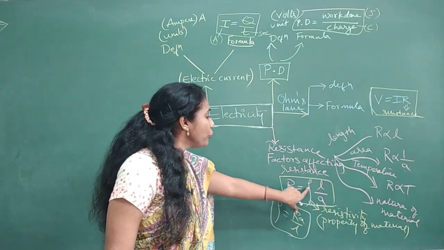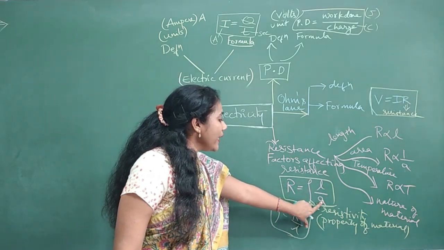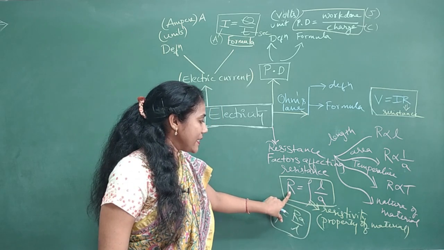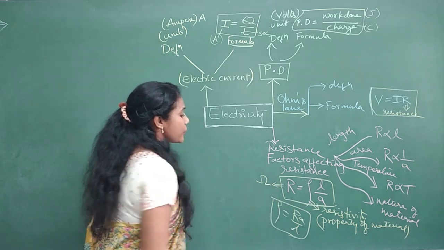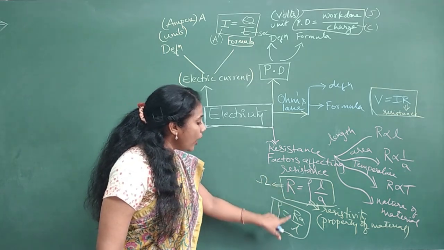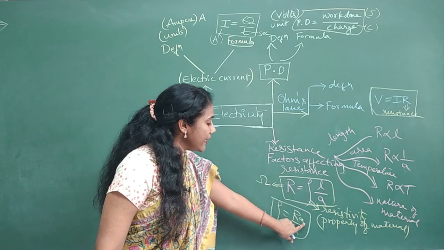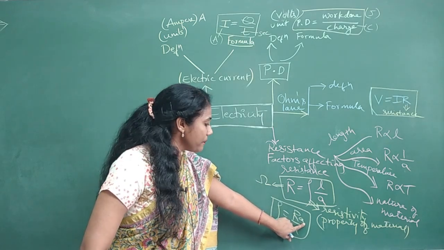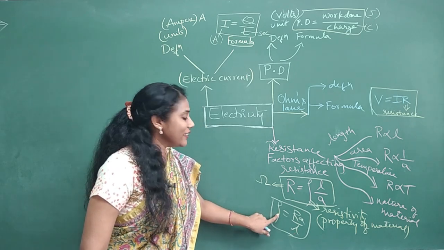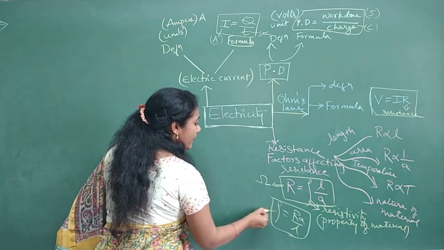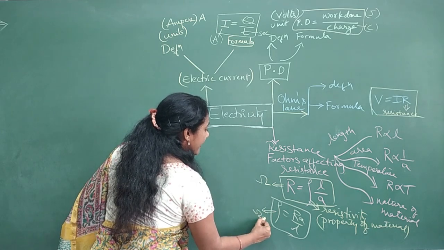Both formulas are important for the problems. They may give you the rho value, L value, and A value, and ask you to calculate resistance. Can you tell me what is the unit of resistance? The unit is ohm. Or they'll give you resistance, and the area or diameter, or they will give you length, and ask you to calculate resistivity. And the resistivity unit is ohm meter.